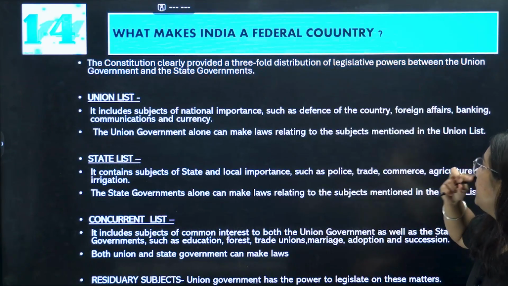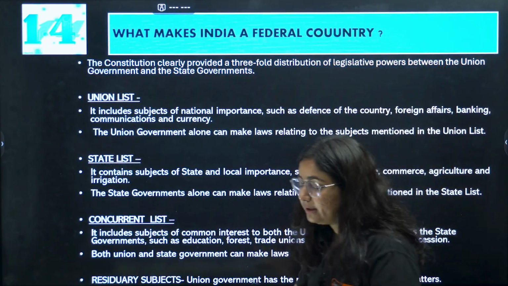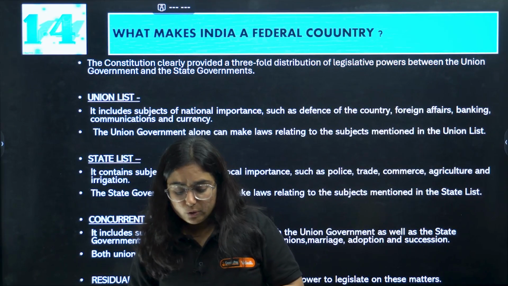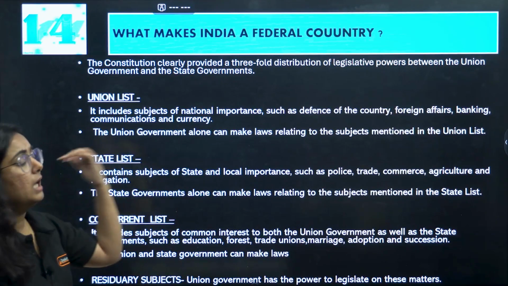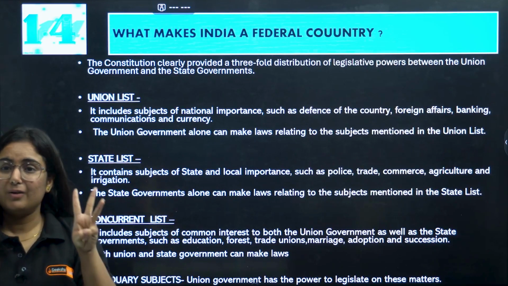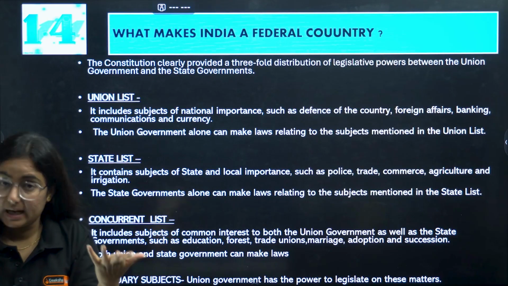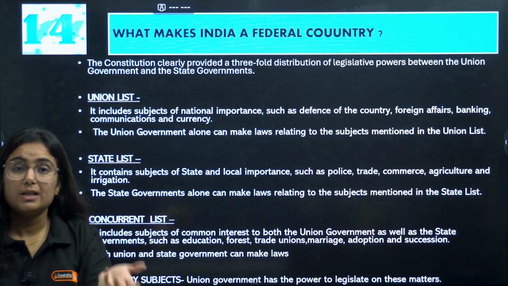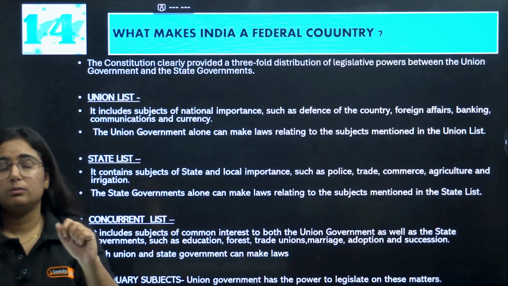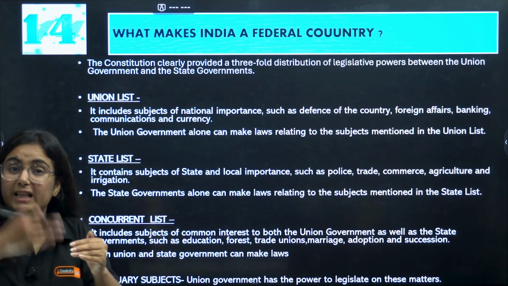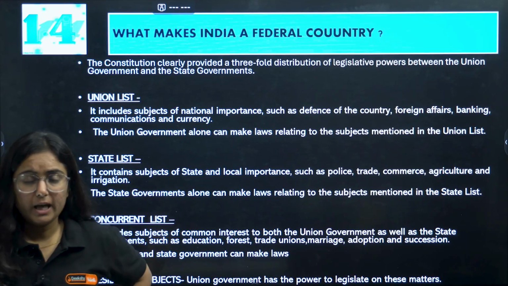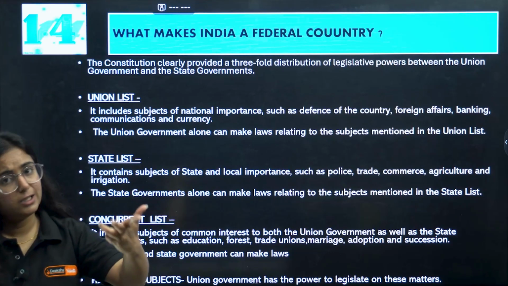Okay, pay attention. What makes India a federal country? Okay, so in our constitution, very important, a three-fold distribution of power is given. Now what is federal? Again, federal is what? Separation or what? No, not separation particularly. Federal is basically division of powers among the central, state and the local government.